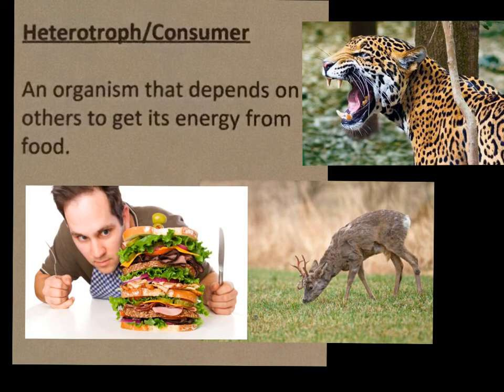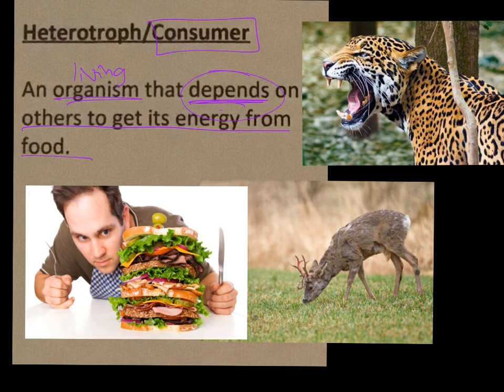Let's move on to another organism or another living thing. Now we have our consumer here, and by this point, you should know what a consumer is. A consumer is an organism, which means living, that depends, so it relies, it counts on others to get its energy from food. So for example, you and I, we're consumers because we don't produce our own food within our own bodies for us to have the energy to run and sleep and wake up and walk and do all the things that we have to do. We have to depend or rely on something else, such as maybe vegetables or cows for their meat, so that we can get the energy from that food.